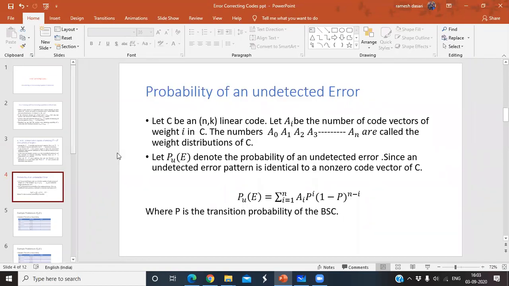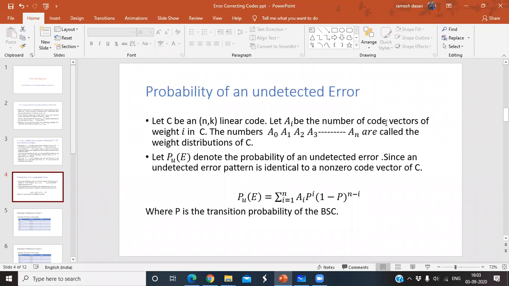What is the maximum weight for an (n, k) block code? In any case, n. Because suppose for a (7,4) block code, when you take the message bits 1111, what is the code vector? All ones. Even for the (6,3) block code, 111 gives all ones. Similarly, for the (n, k) block code, k message bits give an n-bit code word, which is all ones.